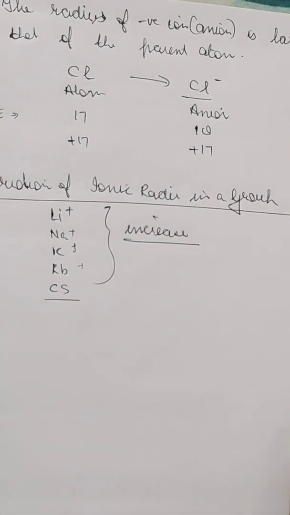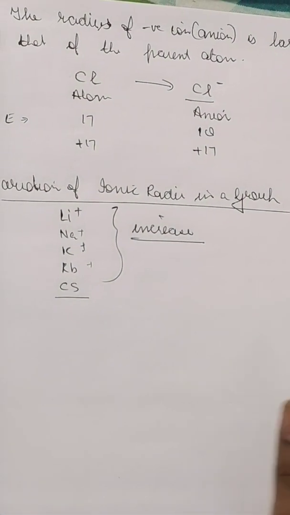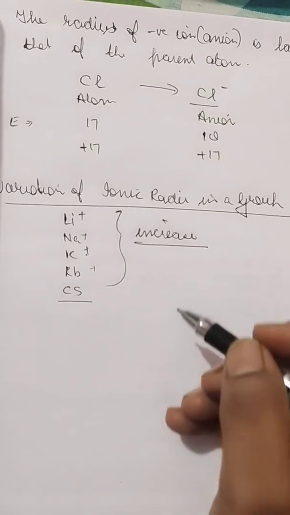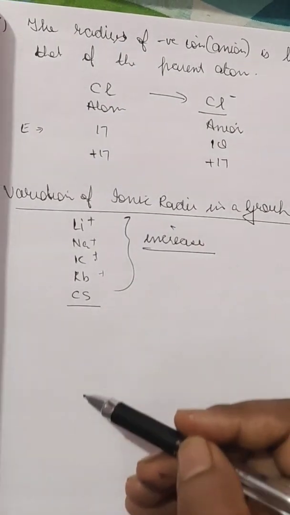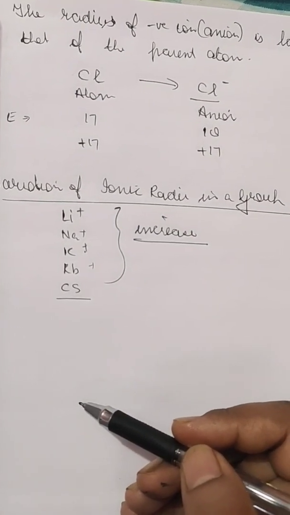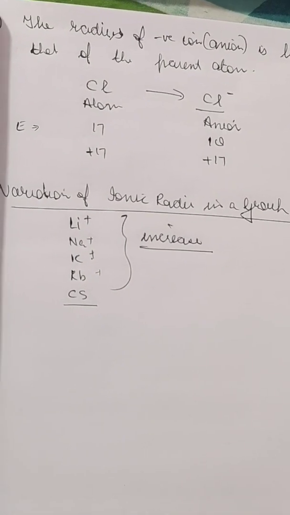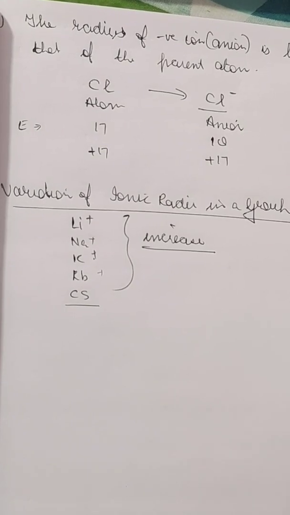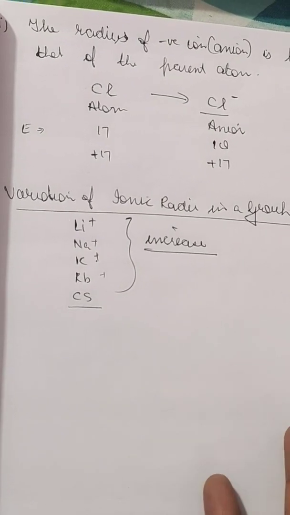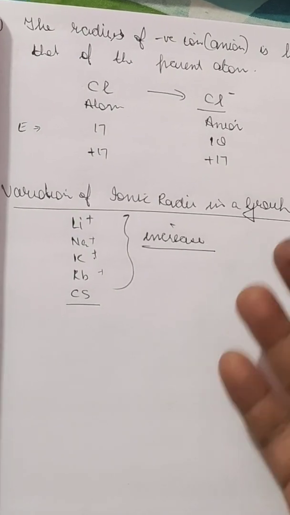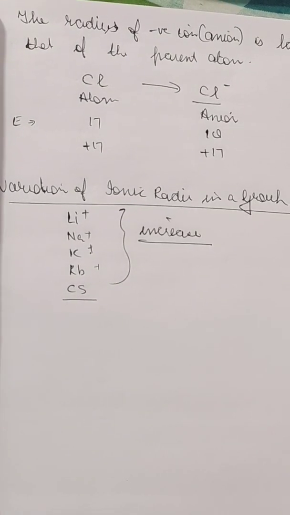The reason for the increase is the increase in the principal quantum number. The value of n increases as we move to each period. So the principal quantum level is increasing and the number of electrons in the valence shell remains the same. The same thing we have discussed before, so there will be an increase in the ionic radii also.